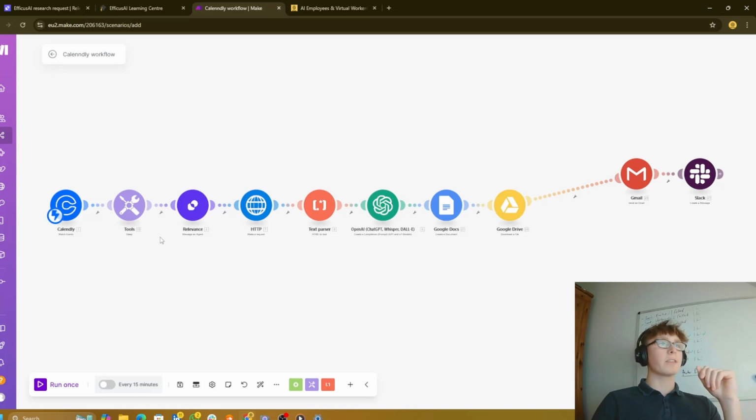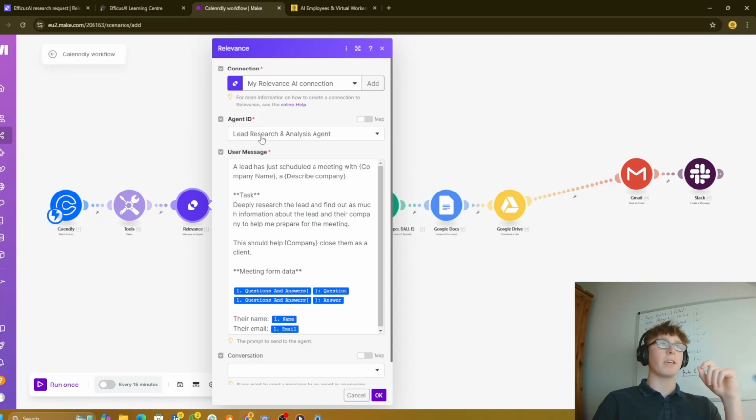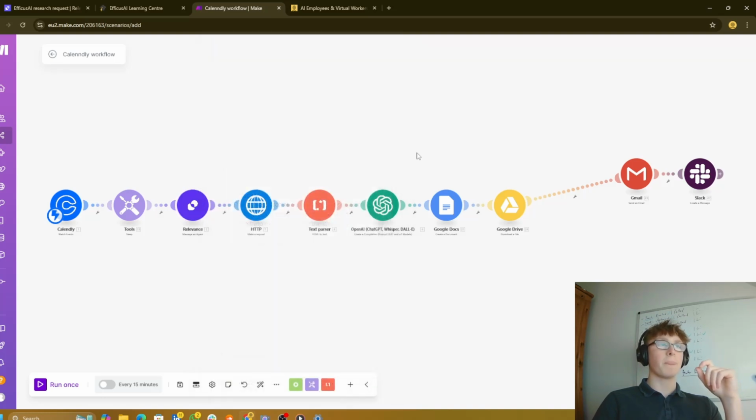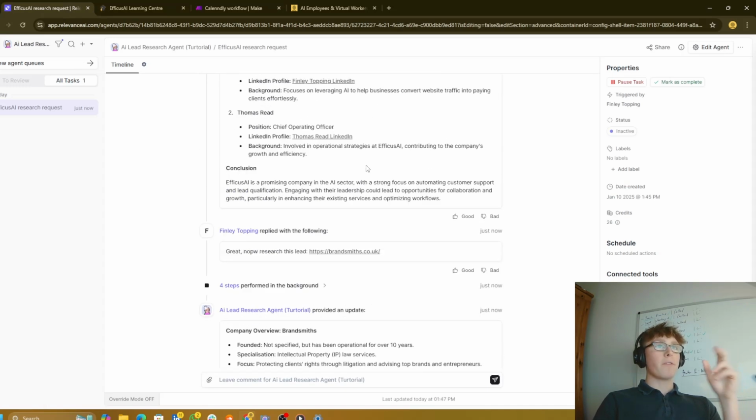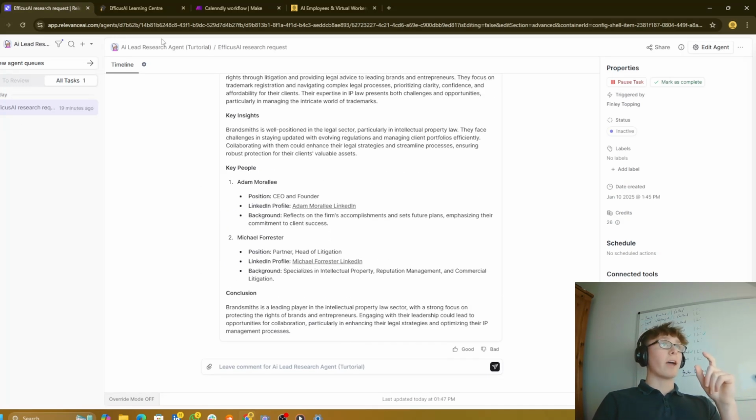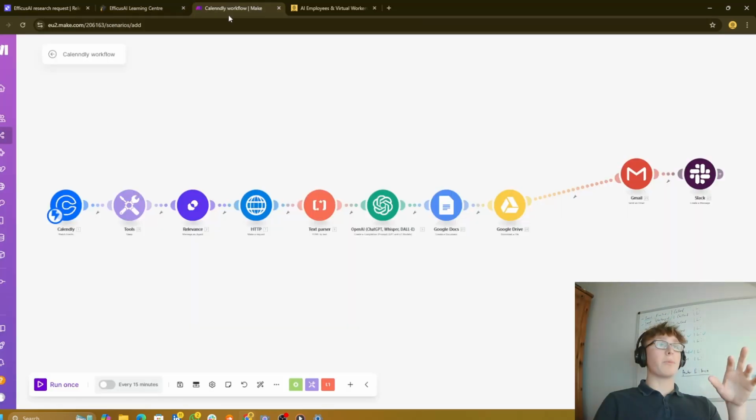And then we're sending that information to Relevance AI. Now, why we're doing that is because we're sending it to a very specific agent called the Lead Research and Analysis Agent. And basically, if you don't have a Lead Research and Analysis Agent, what are you doing? So what you're going to want to do is go to my other videos and watch how to build an AI Lead Research and Analysis Agent. You can do it on Relevance AI. I've actually just finished filming that video, so go ahead and watch it. It fully covers how you can set one of these things up. They will help you for so many more automations than just this one. You can use it for your day-to-day life. So yeah, go watch that and get one set up.